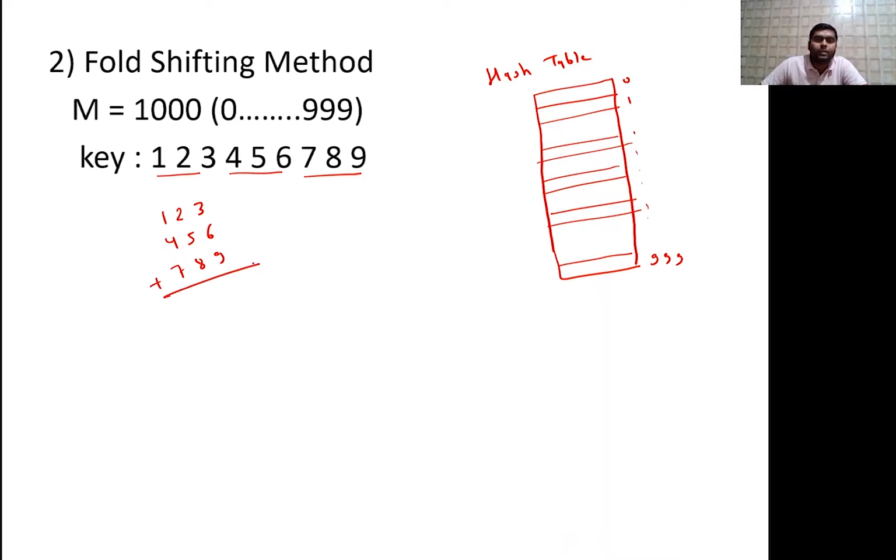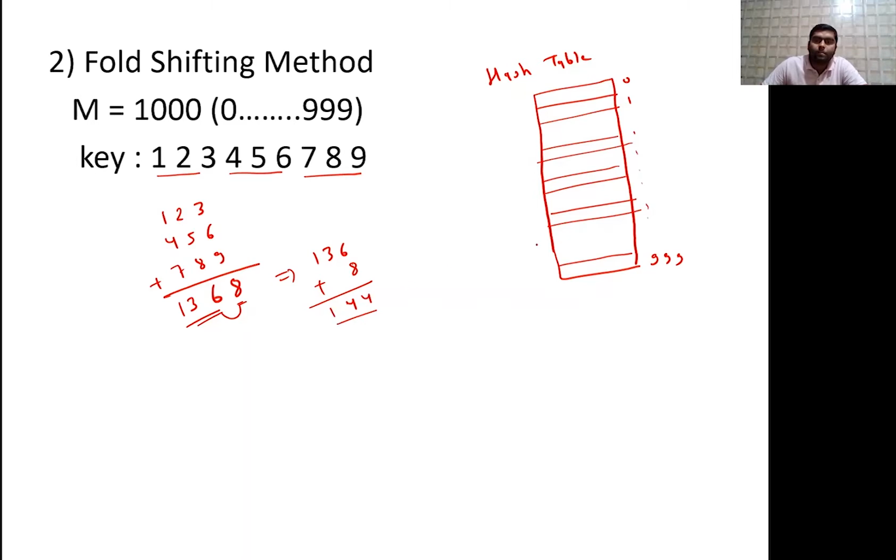If we add this, what will happen? 9 6 15, 3 18, 8 5 13... the sum comes to 1368. Here we have to add the parts further: 136 and 8 added further. So this will give you 144.